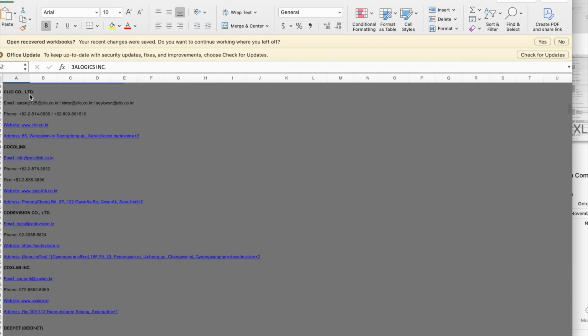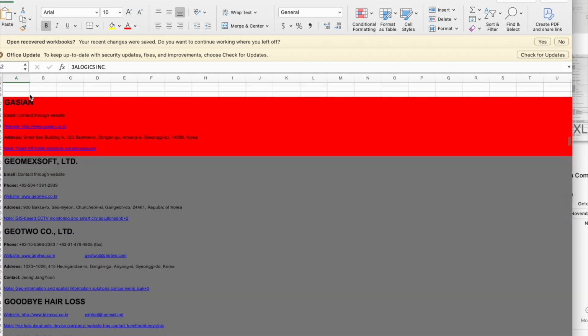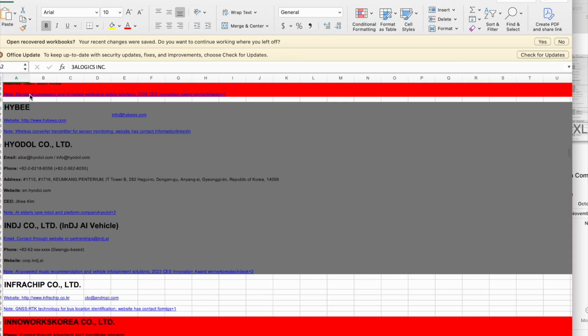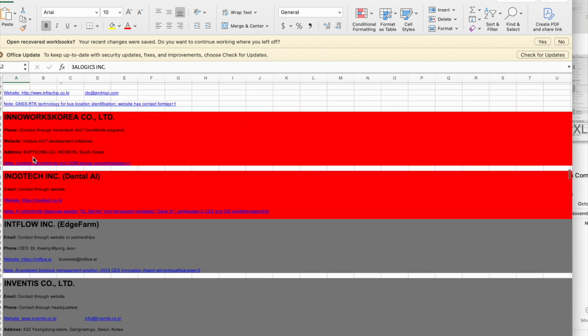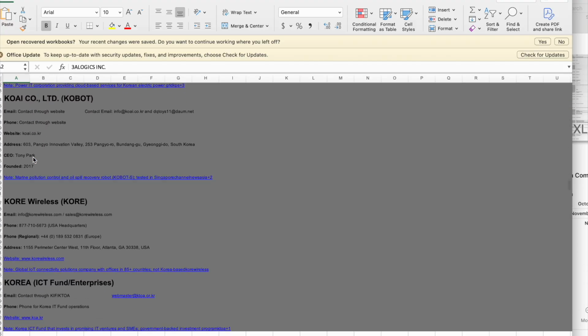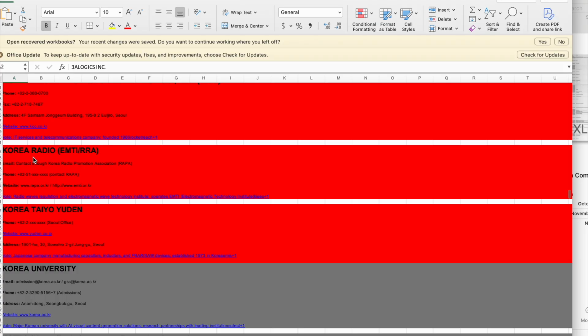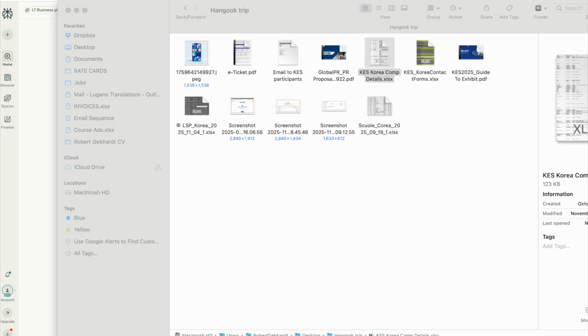And here's the Excel sheet. I basically copied and pasted it here and was able to get the email addresses to email each and every one of them. I won't go too much into detail. Obviously, I did use it. The red ones are the ones that either didn't have an email address or there was no way to contact them even through the website. I just marked the ones that I sent something to and wasn't able to send anything to. And I did use AI to help out with the email as well.